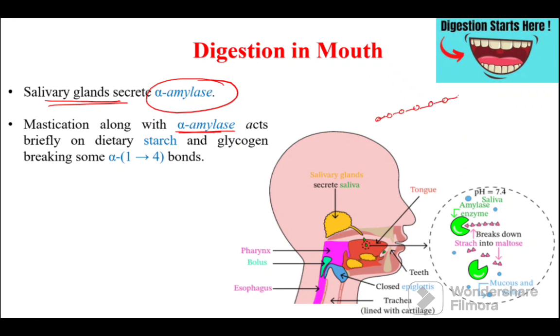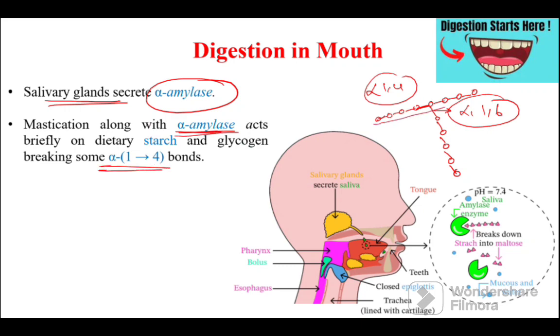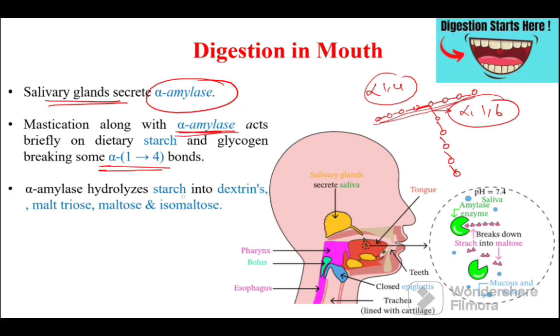The structure of the polysaccharide can be linear or can also be branched. The linkages present in the linear chain are called alpha 1,4 linkages, and those present in the branches are called alpha 1,6 linkages. So salivary amylase mainly breaks the alpha 1,4 bonds present in the straight chain, and hydrolyzes the starch into a mixture of dextrins, maltotriose, maltose, and isomaltose.